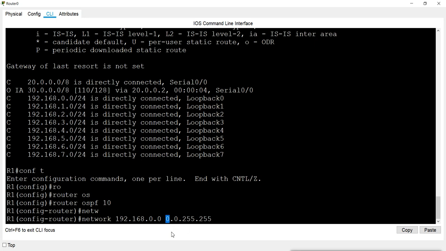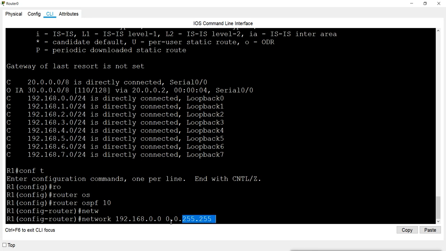So when I say 0 in the first part of the wildcard bit, I am saying you must have exactly 192 in the network part. Then when I say 0 again, you must have exactly 168 here. Then 255 means it could be anything. Don't check. Simple: 0 means check and 255 means no check.